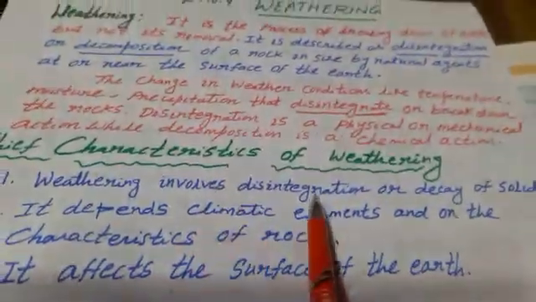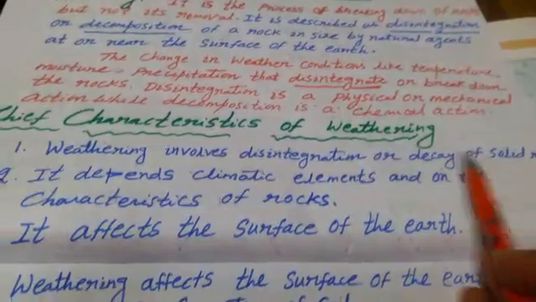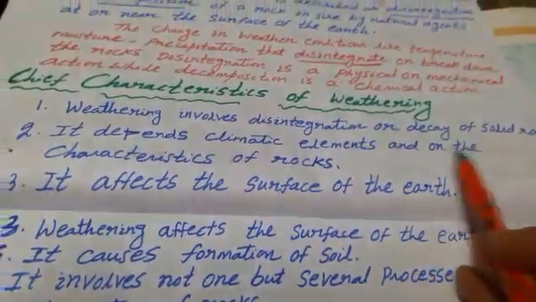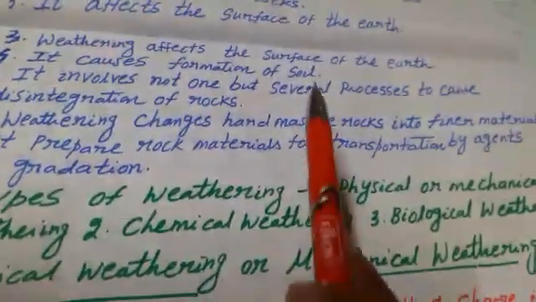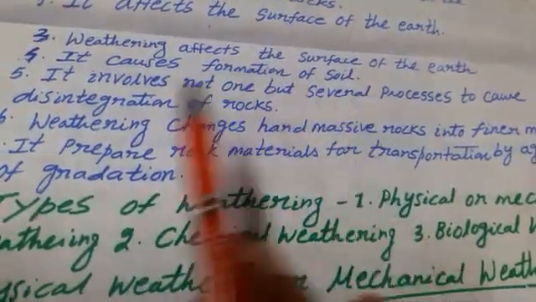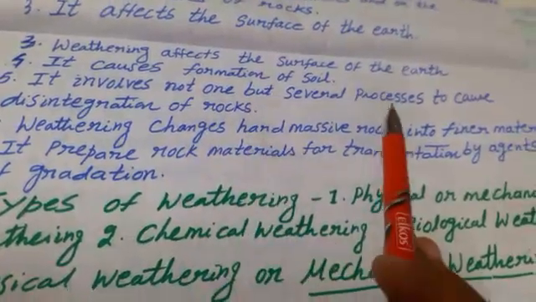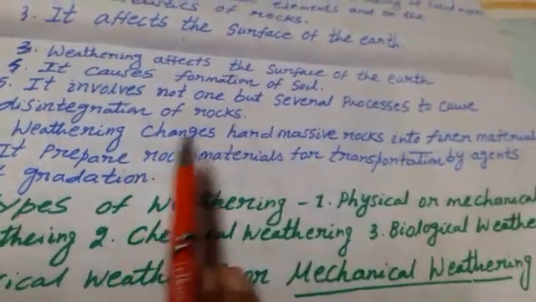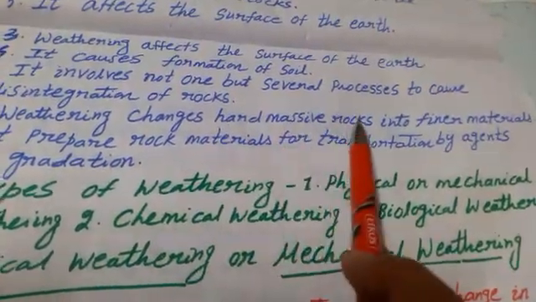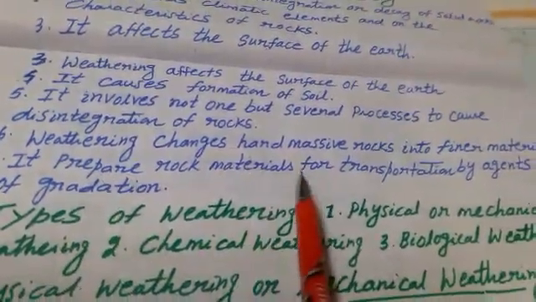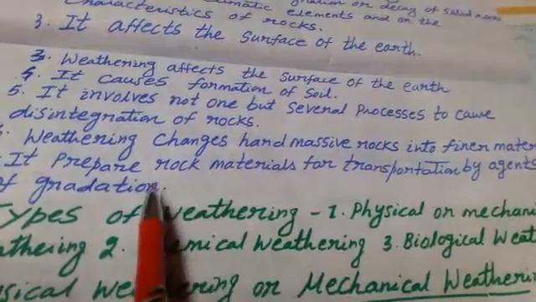Weathering involves disintegration or decay of rocks. It depends on climatic elements and on the characteristics of rock. Third point, weathering affects the surface of the earth. It causes formation of soil. It involves not one but several processes to cause disintegration of rock. Weathering changes hard massive rocks into finer materials. It prepares rock materials for transportation by agents of gradation.